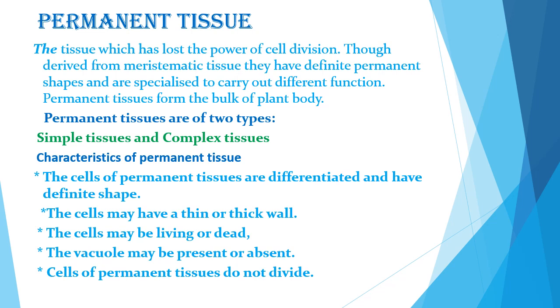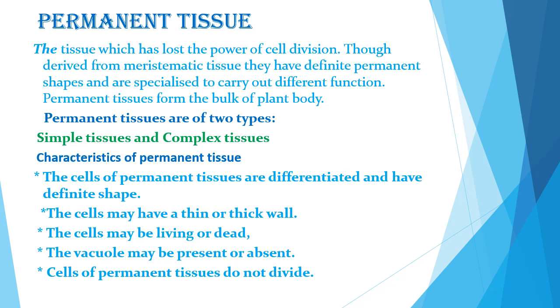Permanent tissue forms the bulk of the plant body, and different types of permanent tissue are formed due to differences in their specialization. Permanent tissue can be simple permanent tissues or complex permanent tissues. Now let's see the characteristics of permanent tissue. The cells of permanent tissue are differentiated. It means they now have a definite shape and size and are performing a specific function in the plant body.